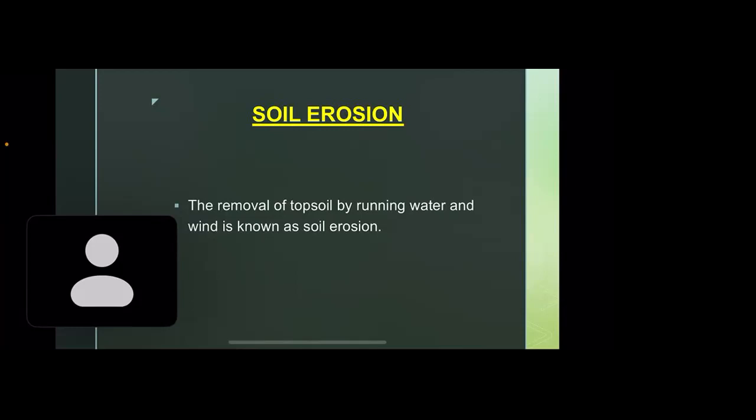Physical factor, anyone? Runoff. Ma'am, running water. Very good. Running water or heavy floods. Very good, Shalini. Rainfall, flooding, heavy winds are some of the factors responsible for soil erosion.